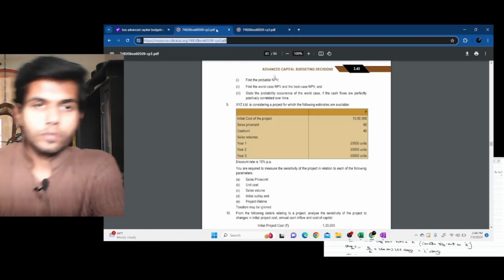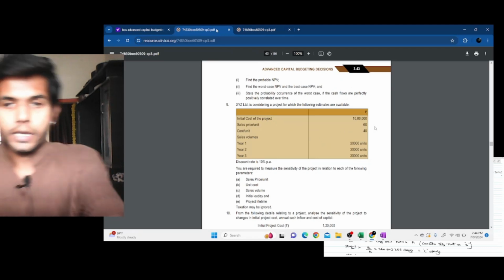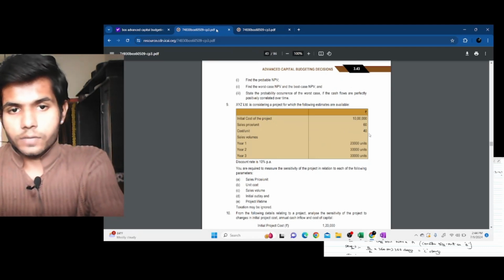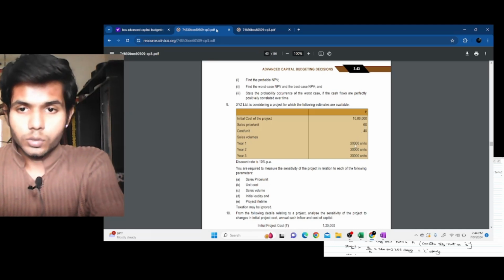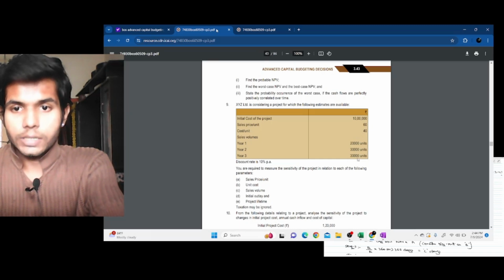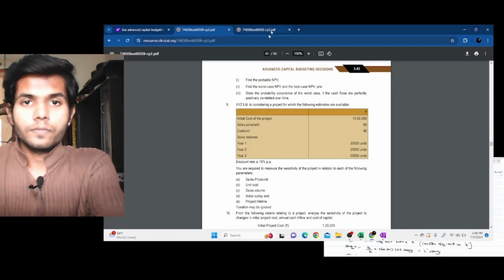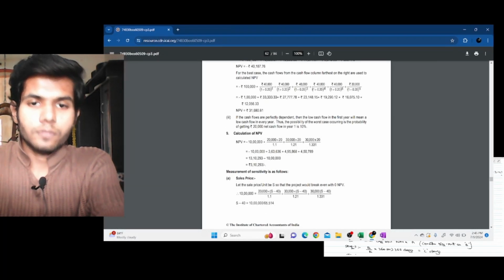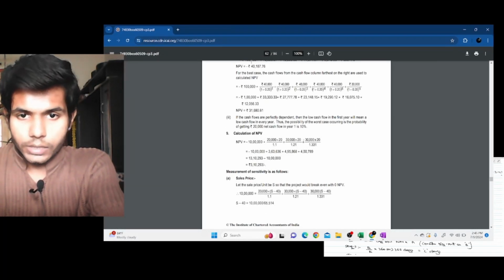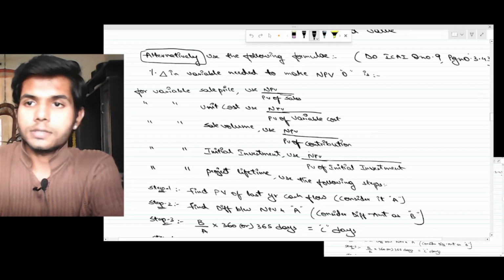So first and foremost, you need to find NPV. Sales minus cost is contribution. Contribution is 20. 20 into 20,000, 20 into 30,000, 20 into 30,000.